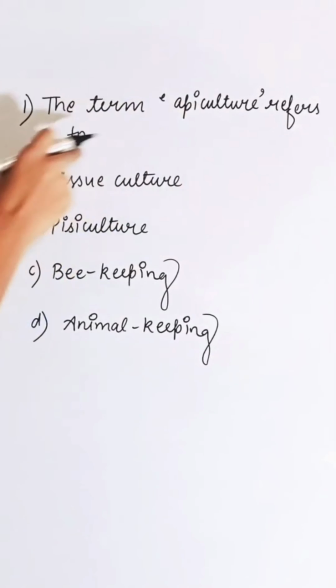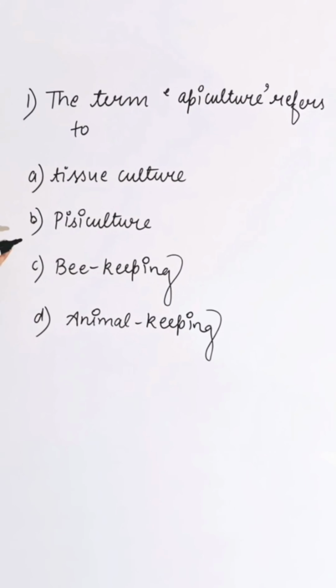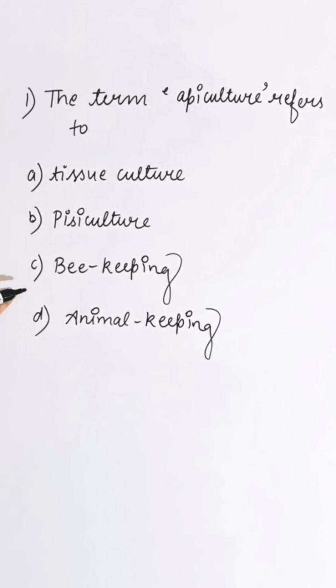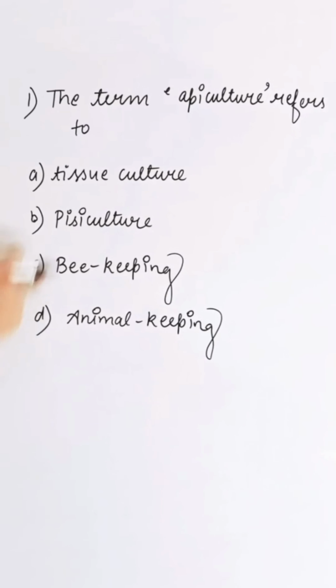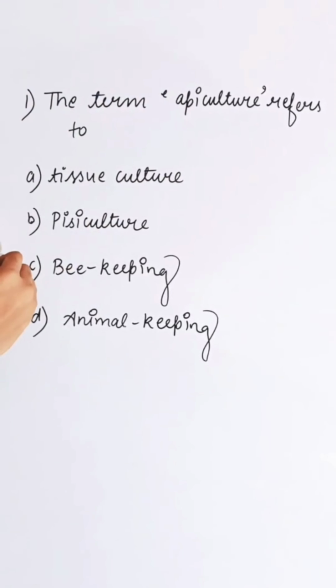The term apiculture refers to, first option tissue culture, second is pisciculture, third is beekeeping, fourth is animal keeping. The term apiculture refers to beekeeping. So the correct answer is C.